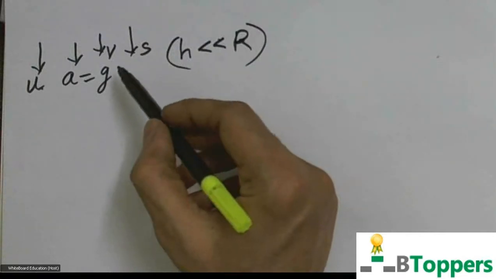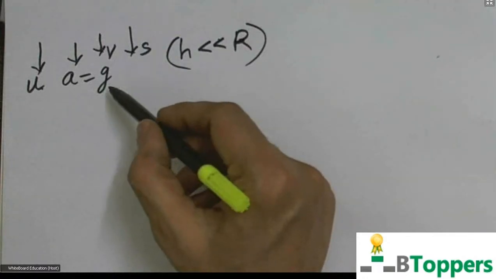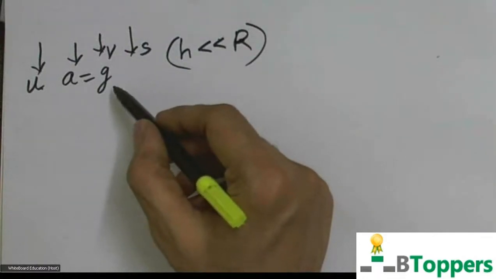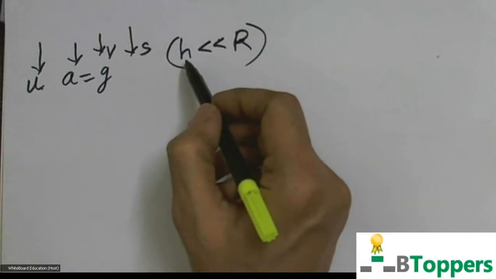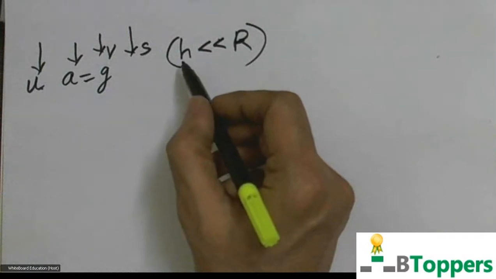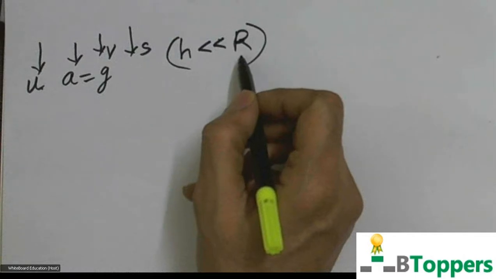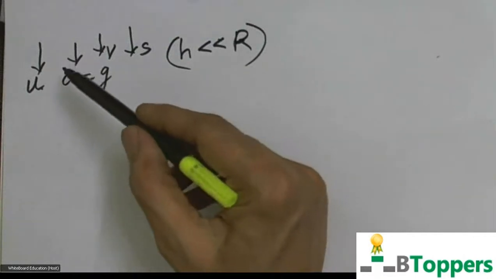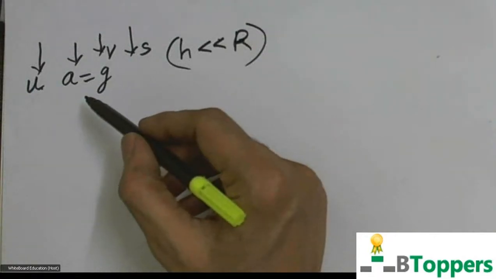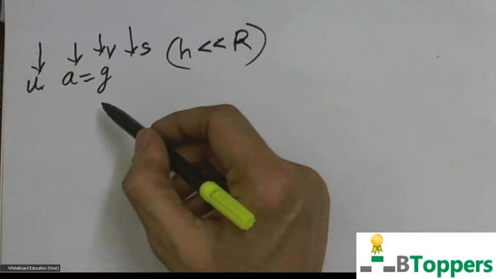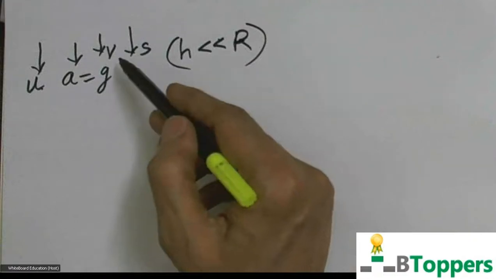So the acceleration of the body which falls only under the influence of the gravitational force by the earth can be assumed to be constant at the given place, if the height h from which the body begins to fall is negligibly small compared to the radius of the earth. Here I am considering the case where a body is projected vertically downward with some initial velocity u, so that it moves only under the influence of gravity after projection. In this case, acceleration acts vertically downwards.